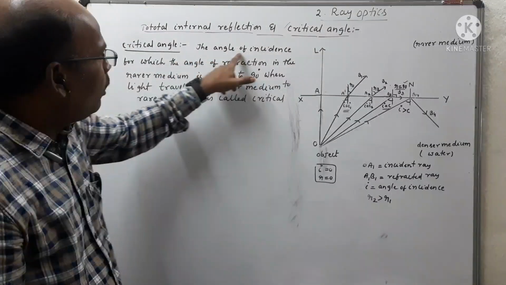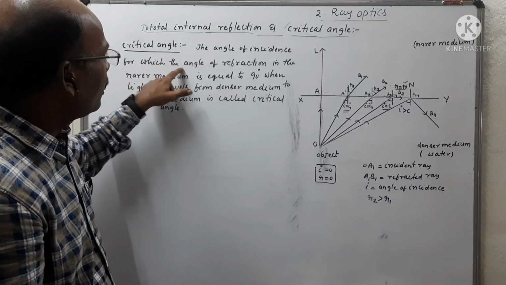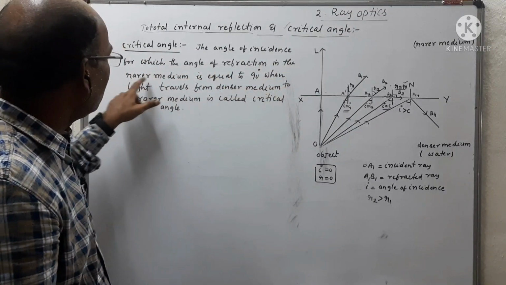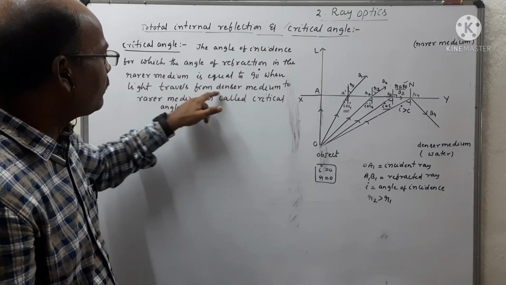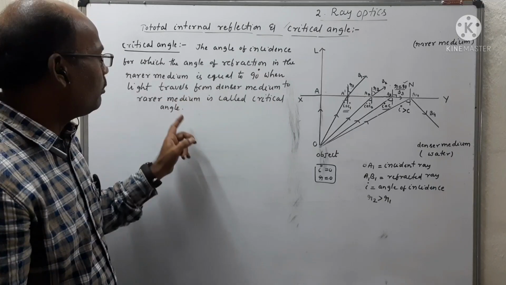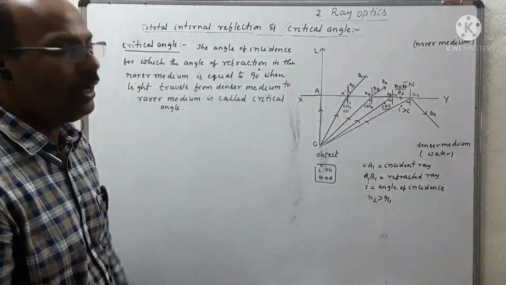So the angle of incidence in the denser medium for which the angle of refraction in the rarer medium is equal to 90 when light travels from denser medium to rarer medium is called critical angle.